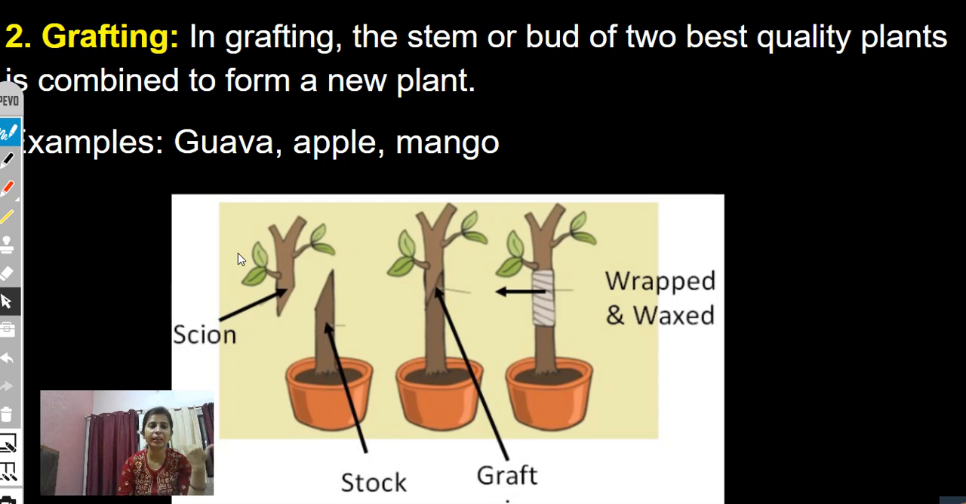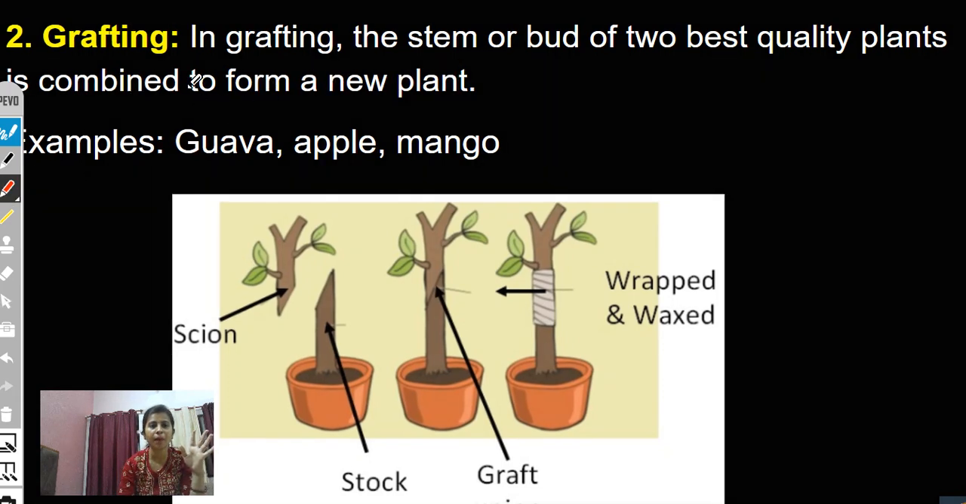So if you want a plant that has your desired characteristics, like you want a new plant having two characteristics of my desire. It should have yellow color flowers, it should be healthy, and its roots are very good, so that there is no cause of insects, no cause of disease. So in that case, what will we do? Grafting: combining two best quality plants to form a new hybrid plant. Examples: guava, apple, and mango.